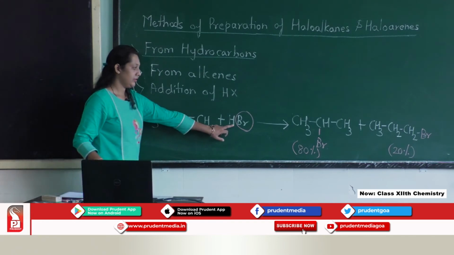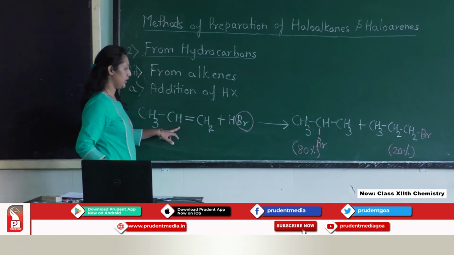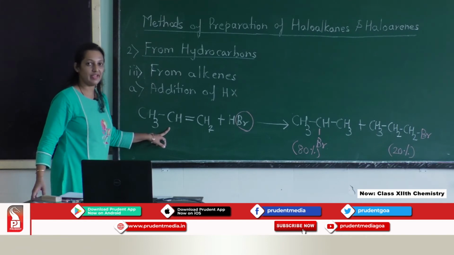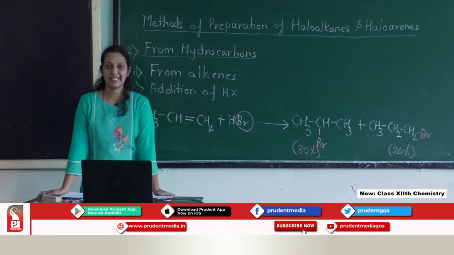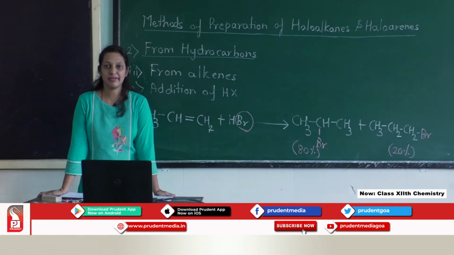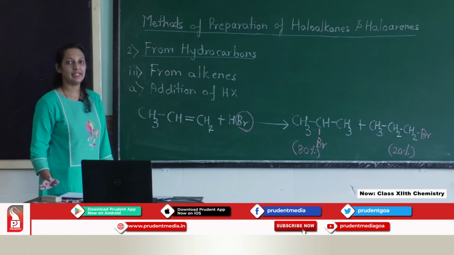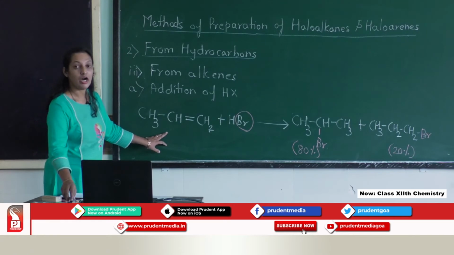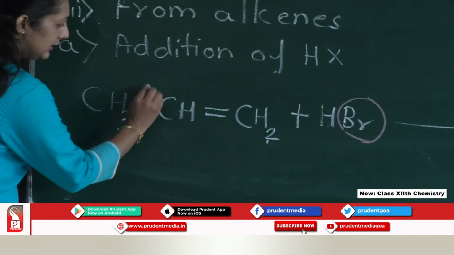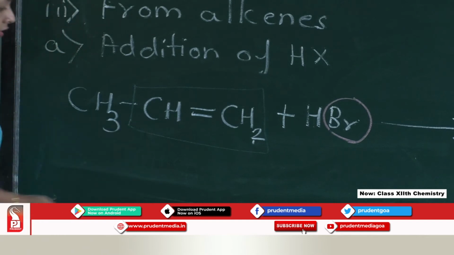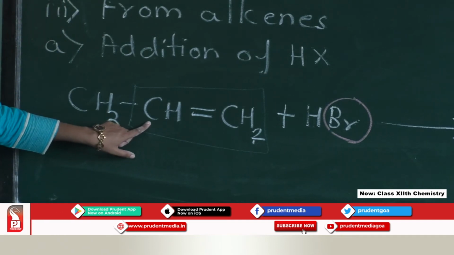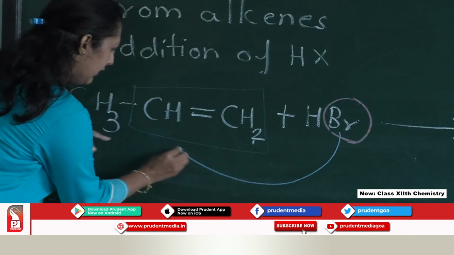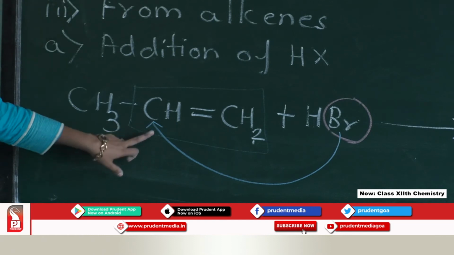When we add hydrogen halide across the double bond, here we have to follow Markovnikov rule, that is what we have studied. The Markovnikov rule states that in case of unsymmetrical alkene, the negative part will get added to the carbon having less number of hydrogen across the double bond. Now, if we consider across the double bond, our second carbon contains less number of hydrogen. Therefore, Br will get attached to the second carbon.